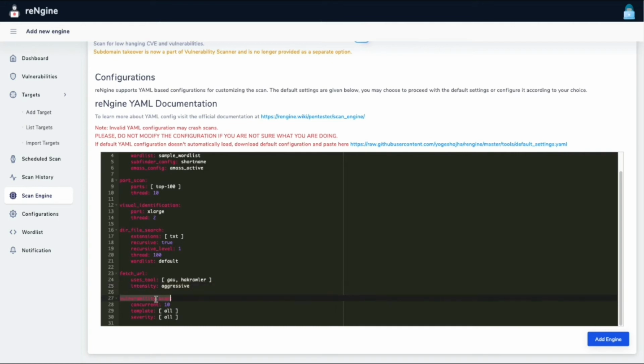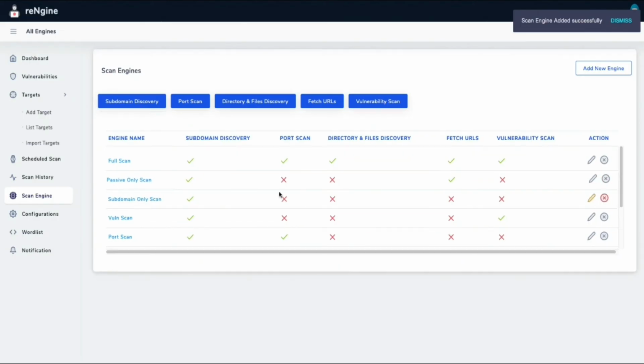Now similarly in the vulnerability scan, you can define the concurrency, you can define the templates that you want to use, and you can define the severity. So if you want to just ignore information vulnerability and you want to focus on critical, high, low, medium, that's how you define, and you can add the engine here. It was that simple. So we have defined our engine.